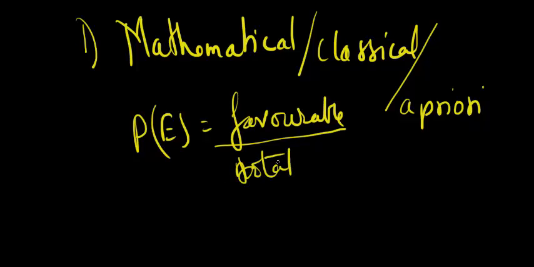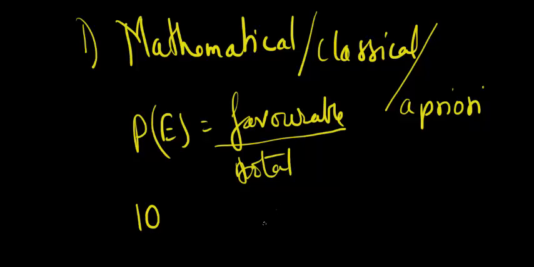That's what you did. So throwing a die, getting an even number is a favorable case. In this mathematical, classical approach, you actually had to perform the experiment. So you had to manually perform the experiment and then identify your probability. For example, if I've thrown the die 10 times, out of 10 times, how many times did even numbers occur?